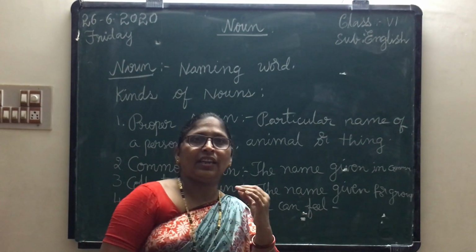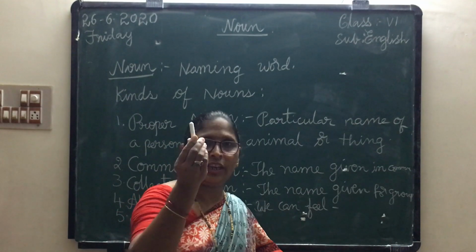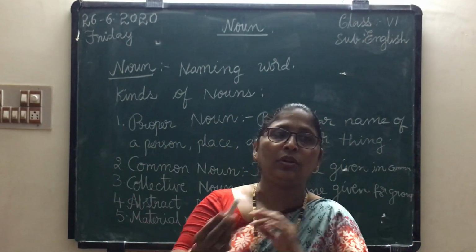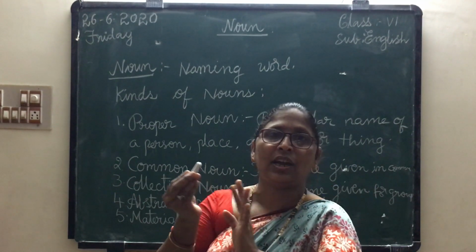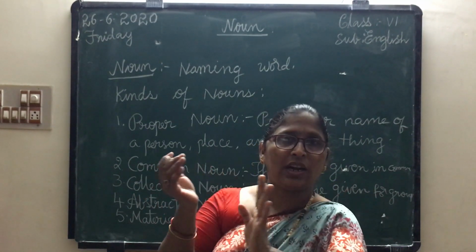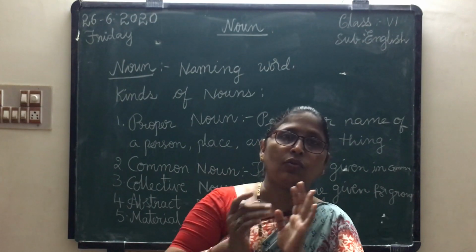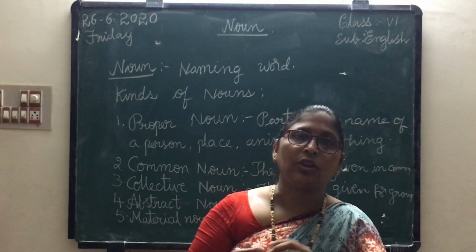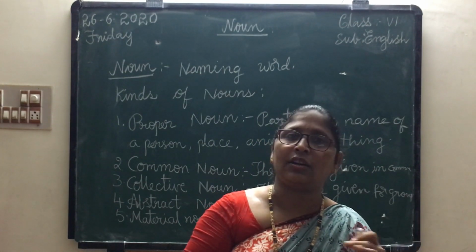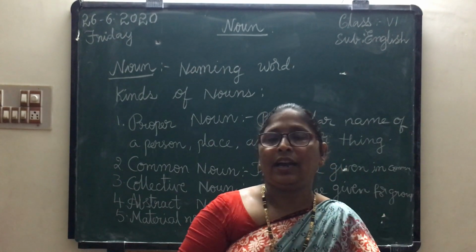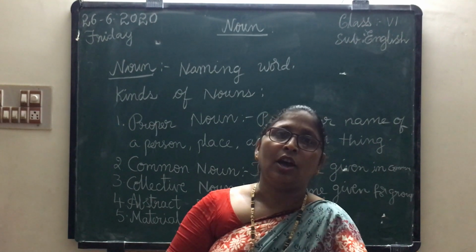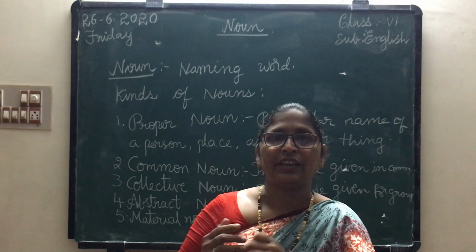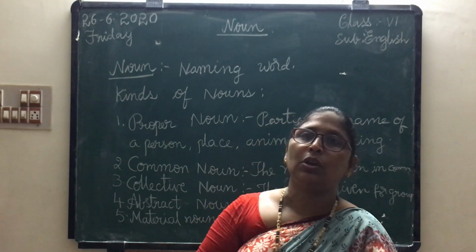The things which we can count. Suppose I have chalk in my hand. We can count how many chalks are there in the box. So the things which we can count are called countable nouns. The nouns which cannot be counted are called uncountable nouns. Suppose we take chairs, we can count how many chairs, bags, books, or sticks there are. For those we use countable nouns.